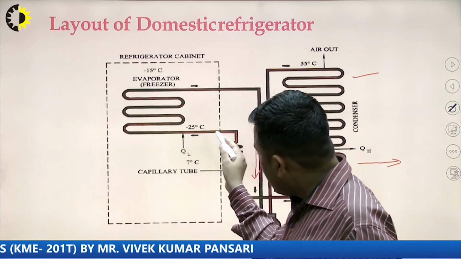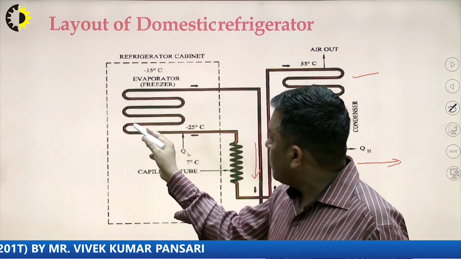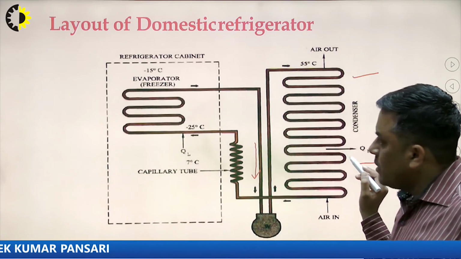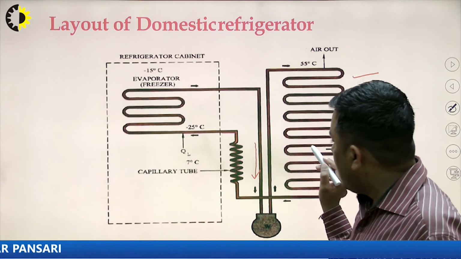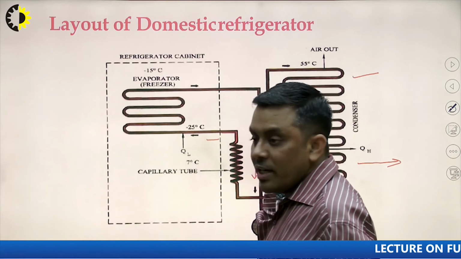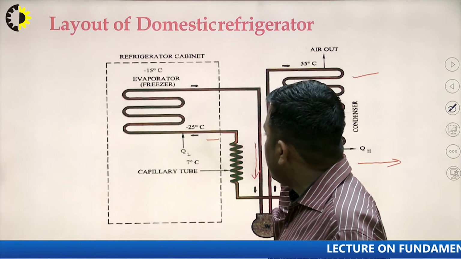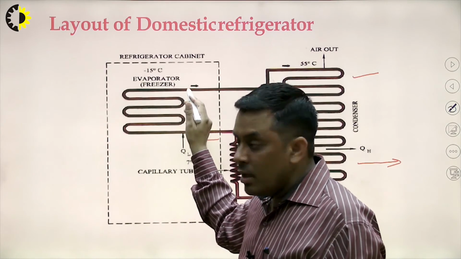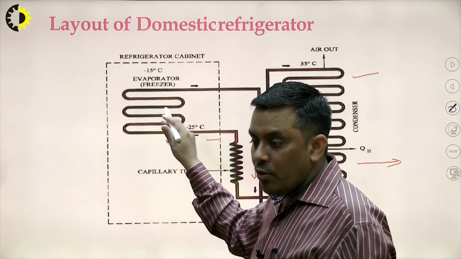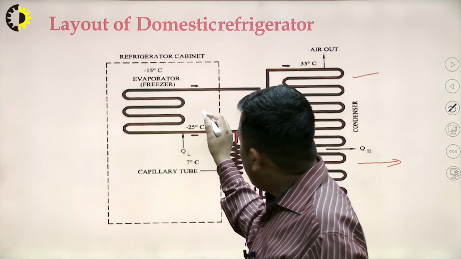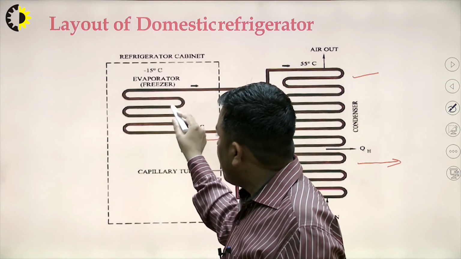Then the low temperature liquid refrigerant reaches the evaporator, which is basically the freezer of the domestic refrigerator. Here the temperature of this liquid refrigerant is around -25 degrees centigrade. It absorbs heat from the surrounding air, the food items and other utensils, and it gets evaporated.